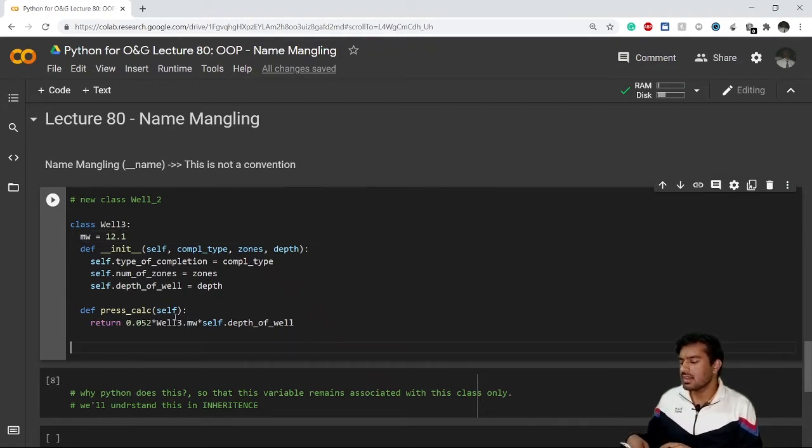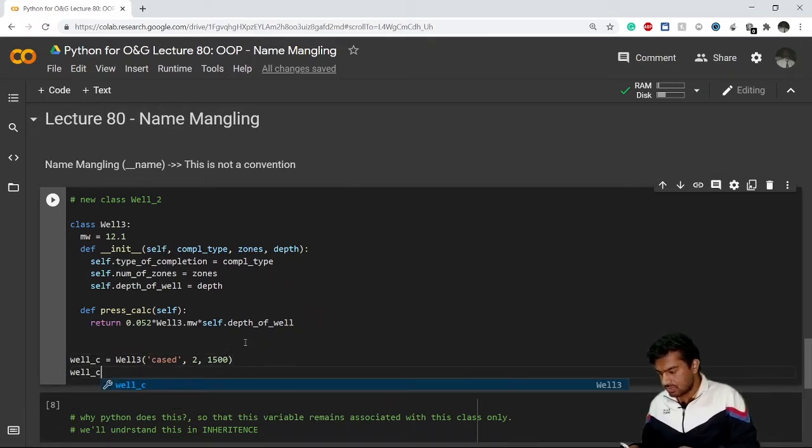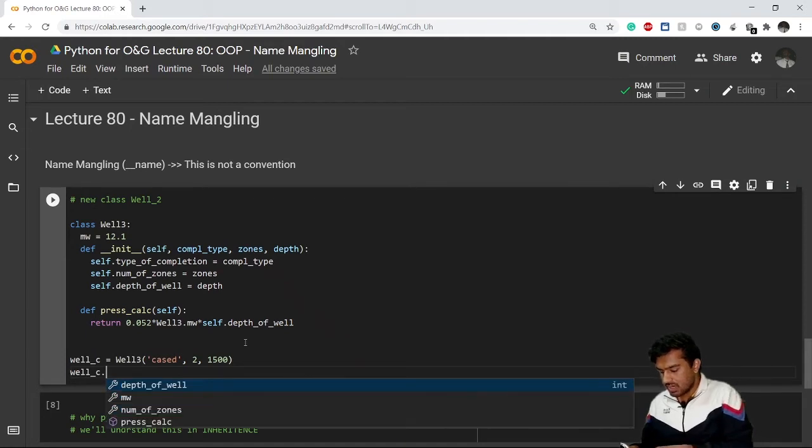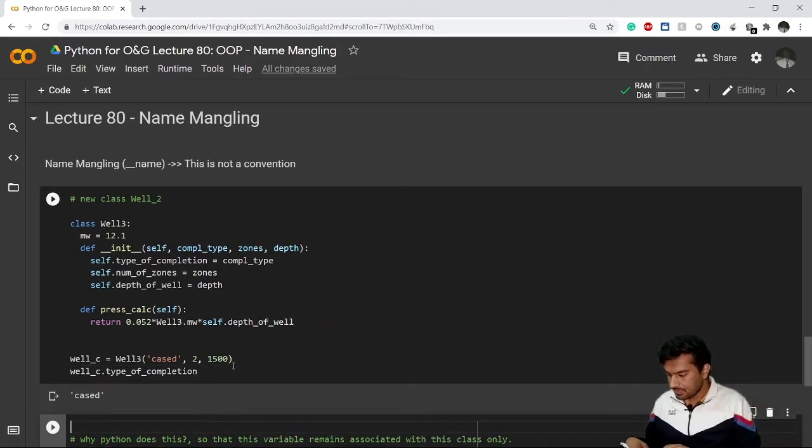I have created the same class, but I have just changed the name to val3. Now if I create an object, say val_c is my object of my class val3, and it takes the completion type, cased, two zones, and 1500 feet of depth. Now if I want to see val_c.my completion type, I simply have to type the completion, that is self.type_of_completion, right? So it will give me cased, correct.